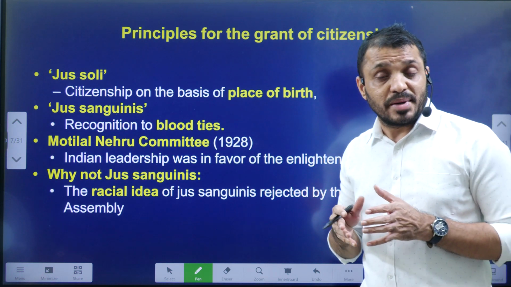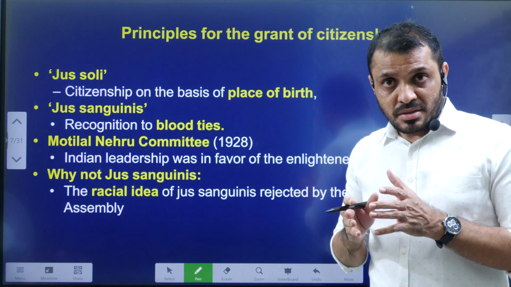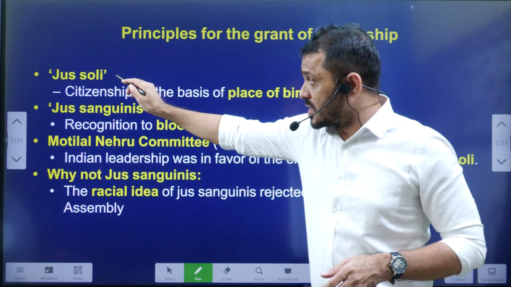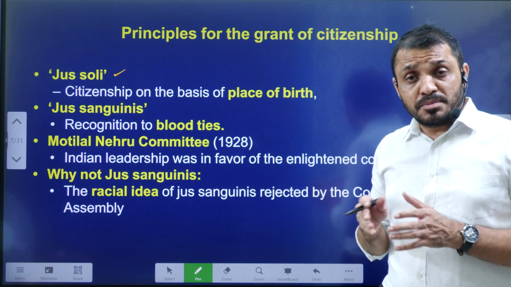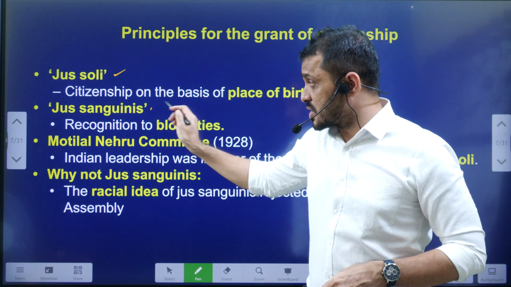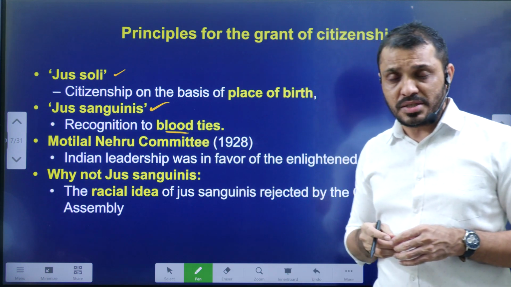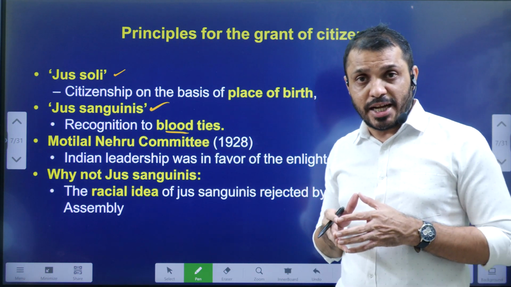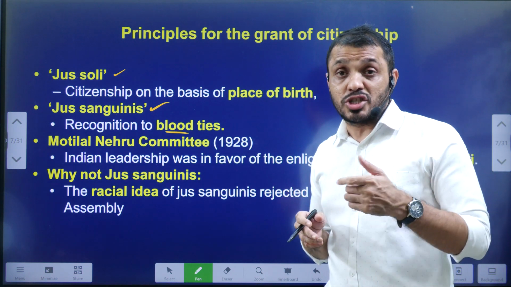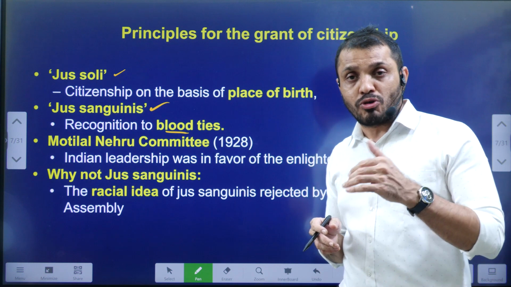Next, citizenship will be given in 2 ways. By birth, that means if you are born in a particular area, son of the soil, that is known as jus soli. And through blood relations, that is known as jus sanguinis. Motilal Nehru Committee in 1928, as I told you in yesterday's video, when the Simon Commission visited India, at that time Birkenhead challenged Indians whether we can make our own constitution or not.